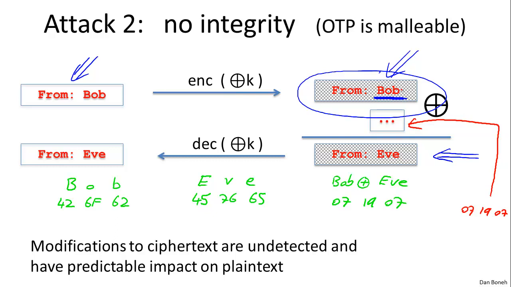So this is an example where having a predictable impact on the plaintext can cause quite a bit of problems. And this is the property called malleability. We say that the one-time pad is malleable because it's very easy to compute on ciphertexts and make prescribed changes to the corresponding plaintext. To prevent all this, we're going to show, in 2 or 3 lectures, how to add integrity to encryption mechanisms in general. But right now I want you to remember that the one-time pad by itself has no integrity and is completely insecure against attackers that actually modify the ciphertexts.